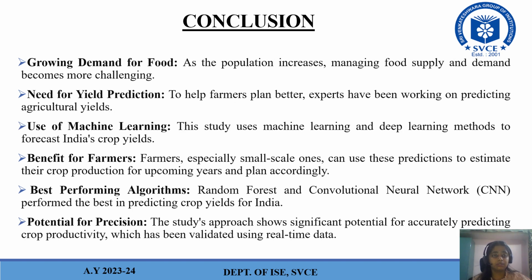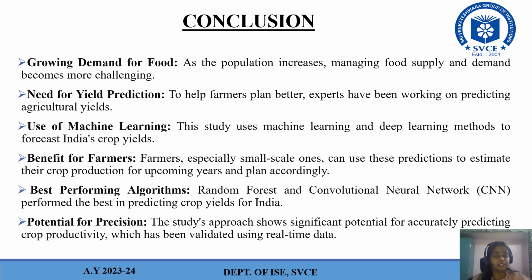So the conclusion would be growing demand for food. As the population increases, managing food supply and demand becomes more challenging. Also the need for yield prediction: to help farmers plan better, experts have been working on predicting agriculture yields. Use of machine learning algorithms: this study uses machine learning and deep learning methods to forecast India's crop yields.